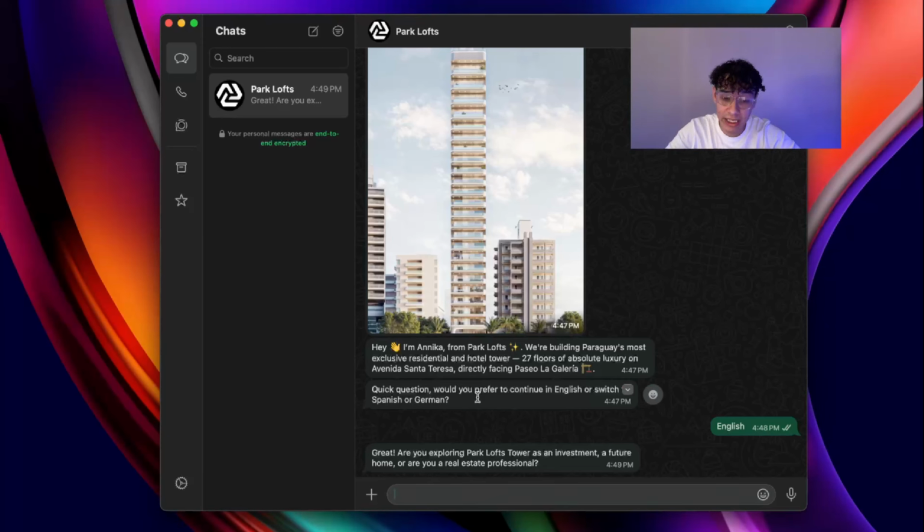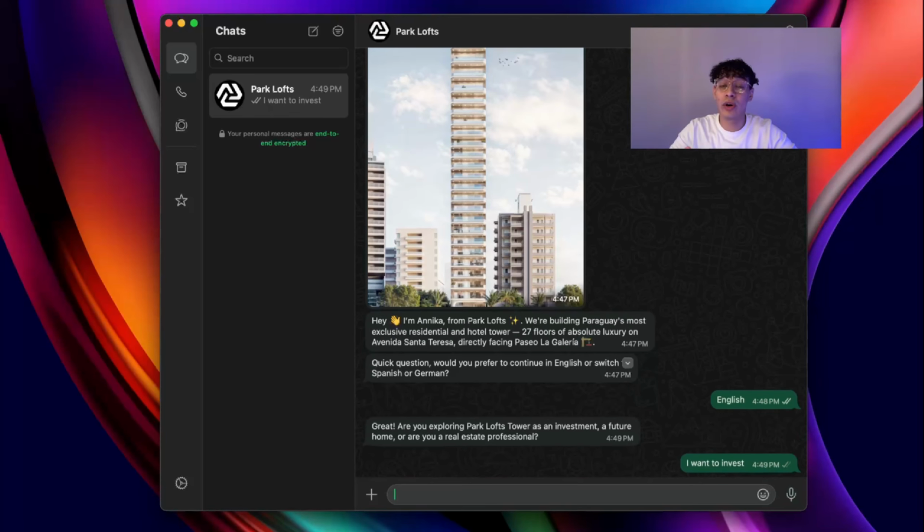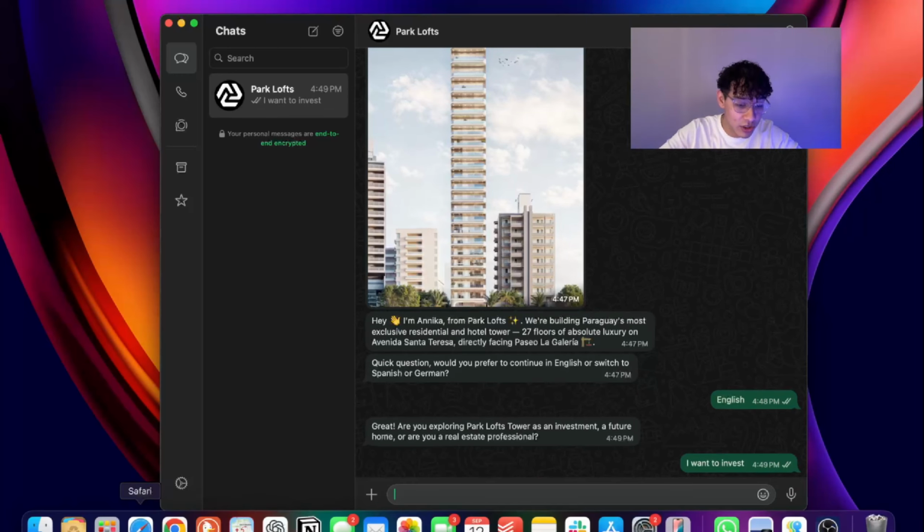Great, I'm really exploring Parallel Tower as an investment. Now it's trying to see if we're investors, if we want to buy in there, or if we're real estate agents. In this case, we'll be investor. Yeah, I want to invest. It started already to collect all the information, and I will show you guys real quick.